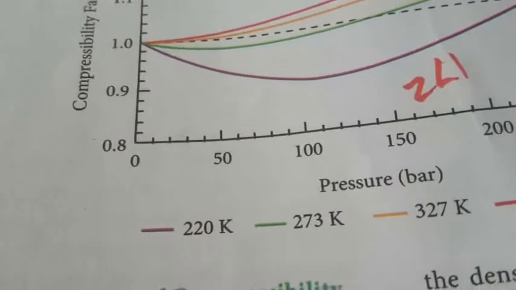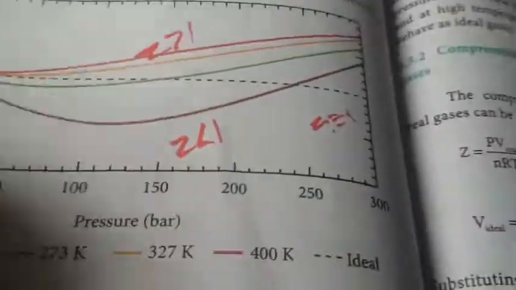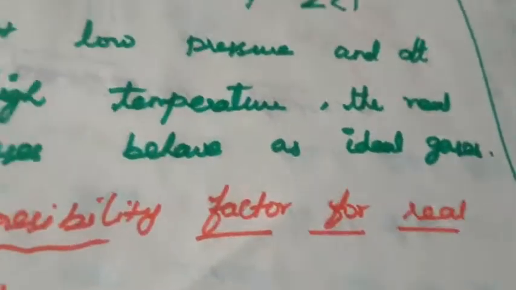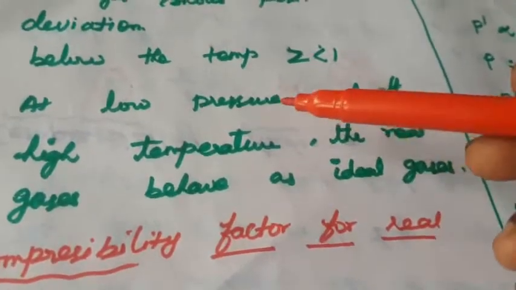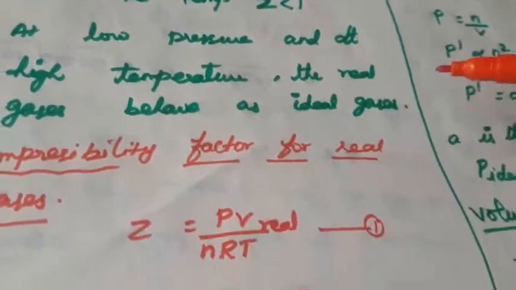If we conclude, it is clear that at low pressure and high temperature, the real gases behave as ideal gases. So when the pressure is low and the temperature is high, the real gases behave as ideal gases.